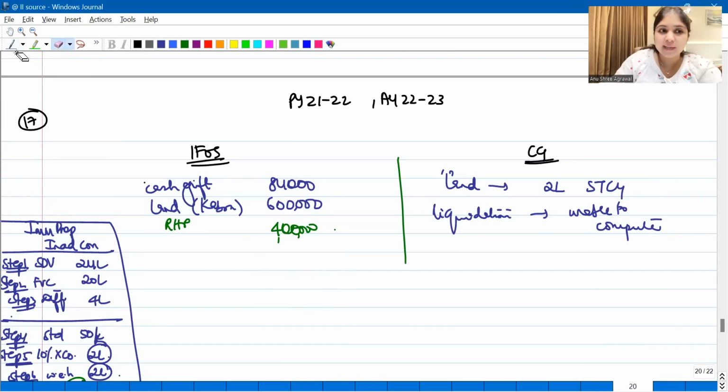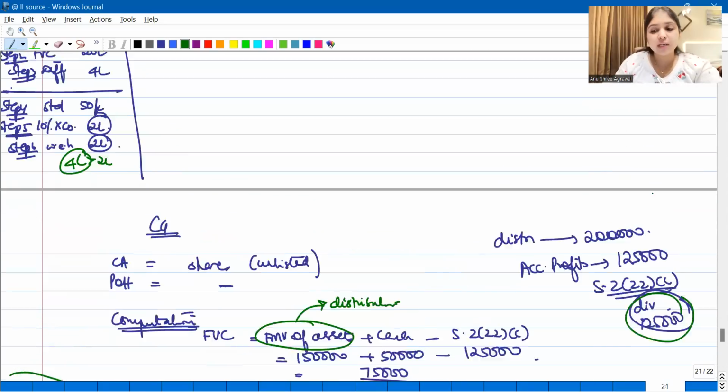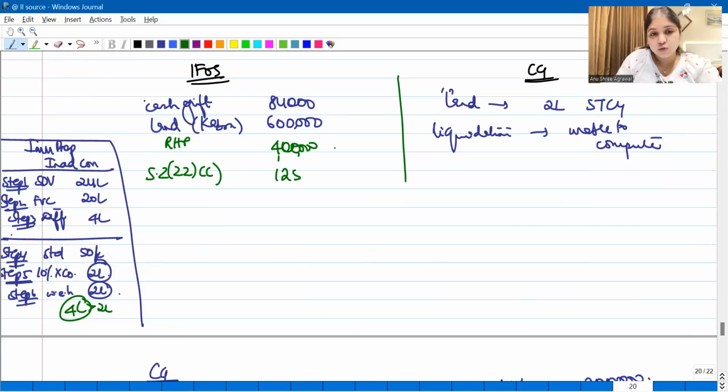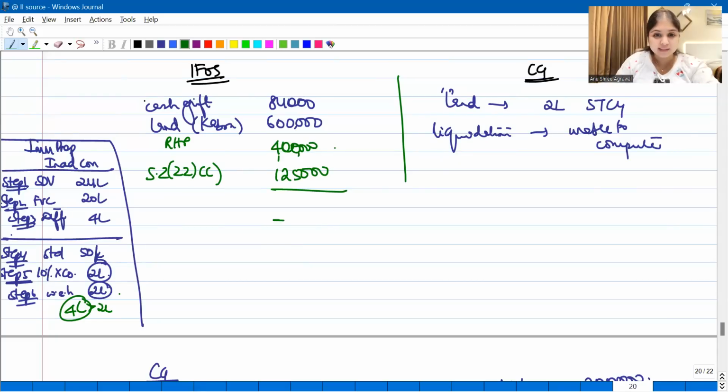Now, what is a 222C dividend? 222C dividend is going to be taxable under IFOS, right? How much is the 222C dividend that we have concluded? 222C dividend is 1,25,000. So don't you think this also should be taxed for us over here? Under IFOS, 222C dividend will be taxed. So therefore, now if you see, what is the total IFOS of the assessee? Total IFOS of the assessee is going to be 12,09,000. This is going to be the IFOS of the assessee.